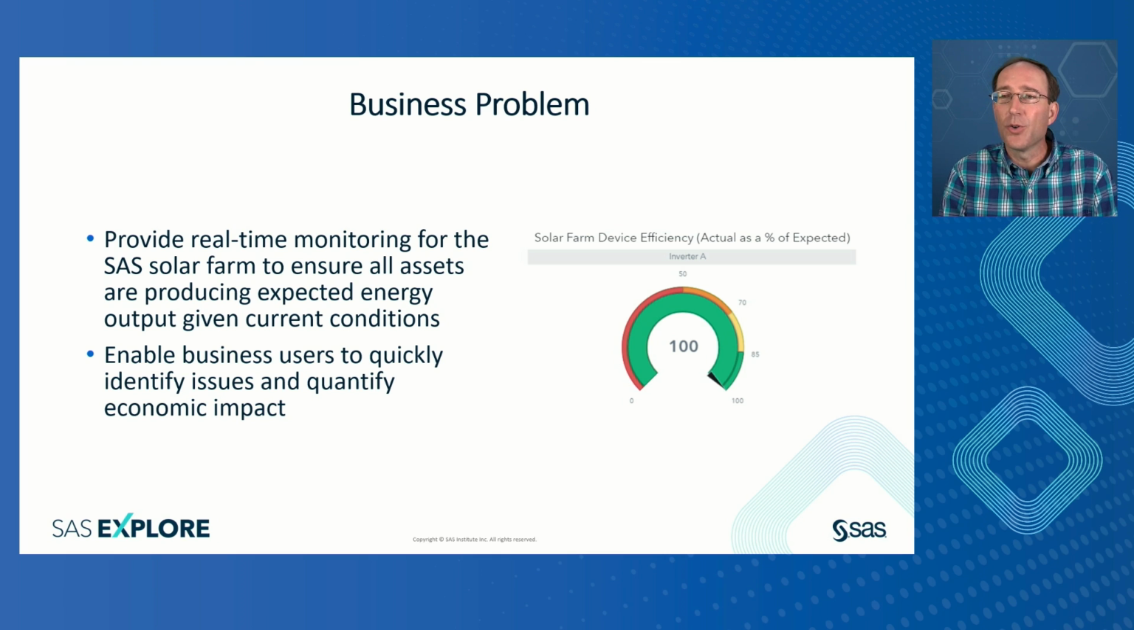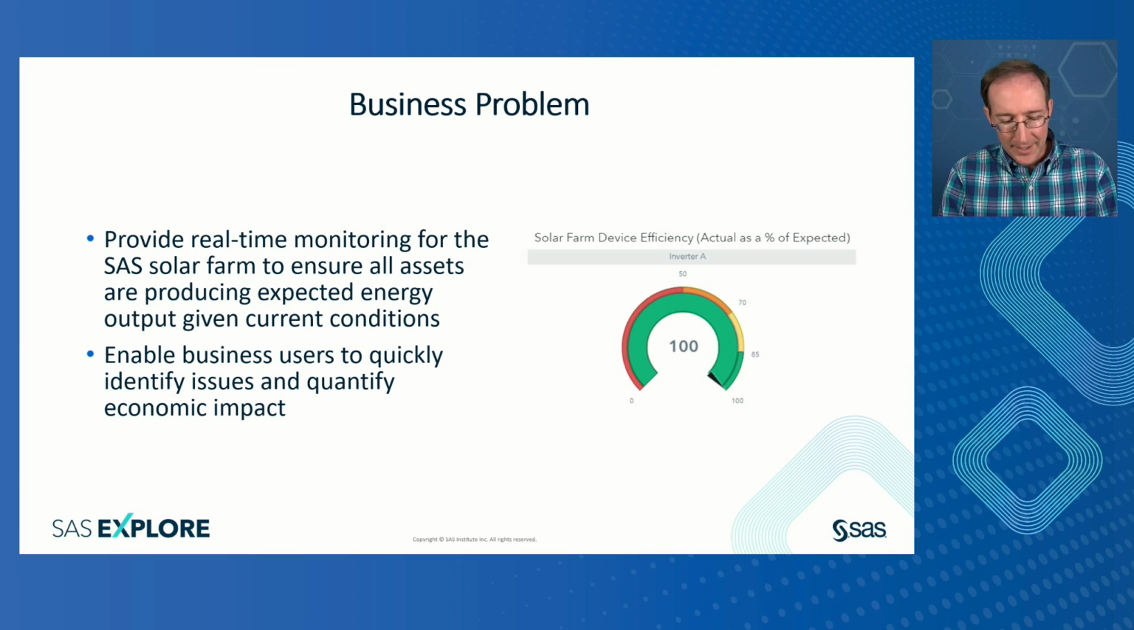And we really had two focus areas. One is we wanted to provide real-time monitoring of all assets so that we can ensure that each asset is operating as expected. And we also wanted to be able to quantify the economic impact of the solar farm, both to understand production as well as any shortfall due to outages, maintenance issues, etc.